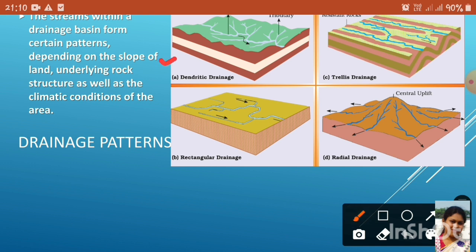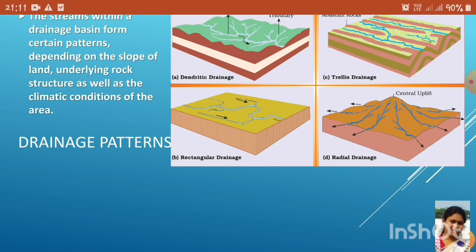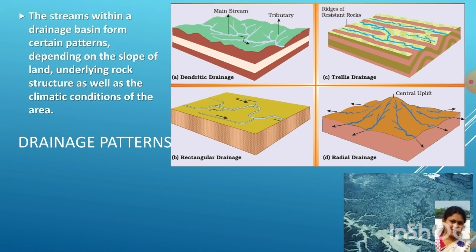In dendritic drainage pattern, the river channel follows the terrain. This pattern develops in terrain which has uniform lithology, that means the rocks are the same in nature. In this drainage pattern, the river with its tributaries develops like the branches of a tree, thus it is called dendritic.